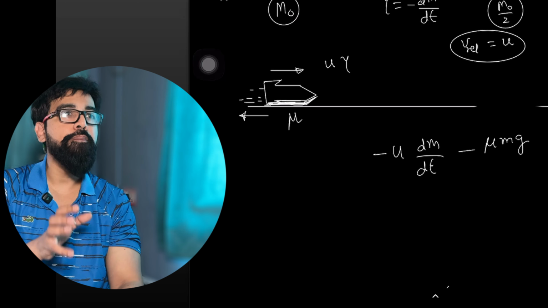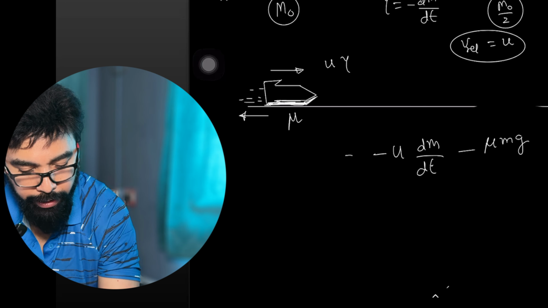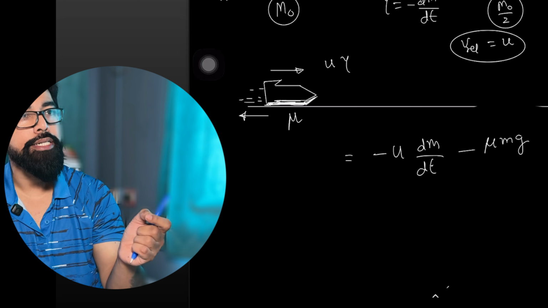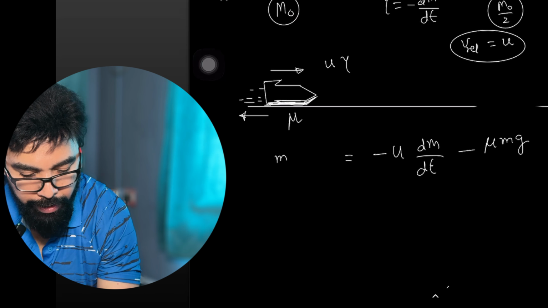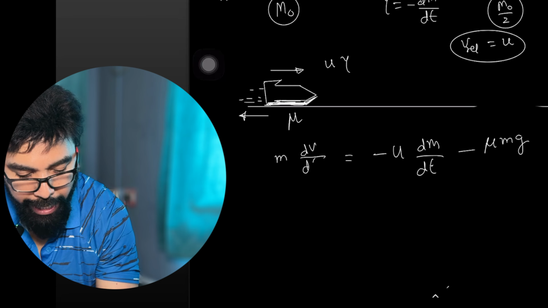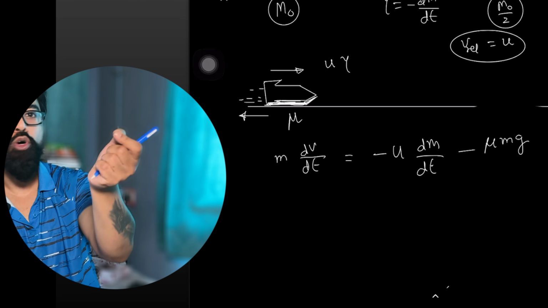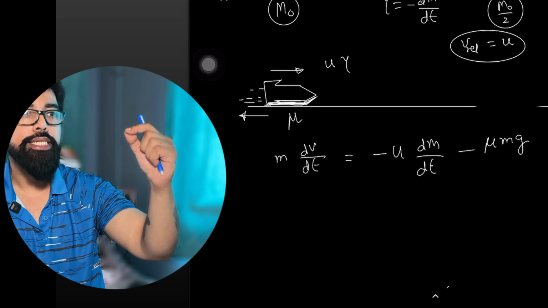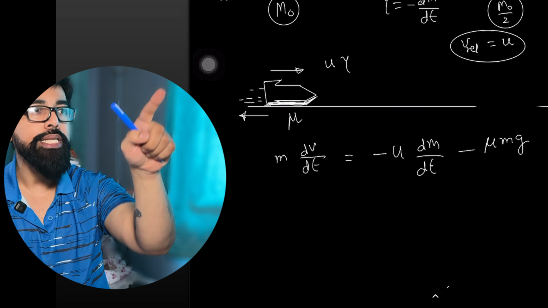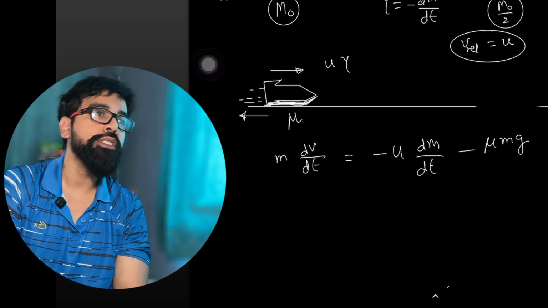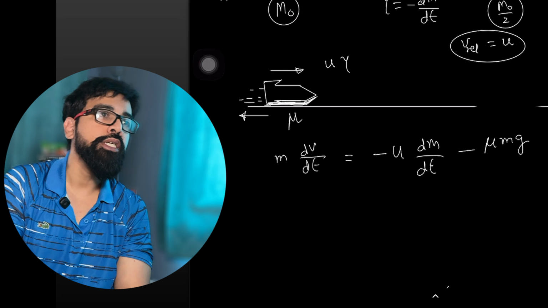And this is the unbalanced force acting on the rocket at any instant. So at that instant, let us assume the mass of the rocket is m. So m dv/dt. That remaining small m mass, its velocity has increased by a magnitude dv in time dt. So please go through this differential equation. I am assuming you have understood it.